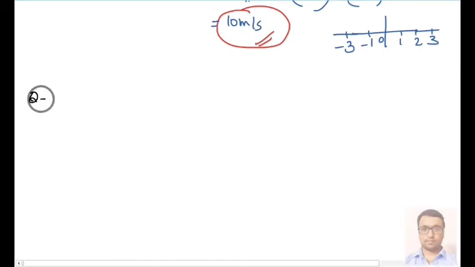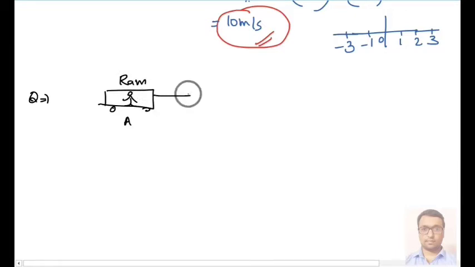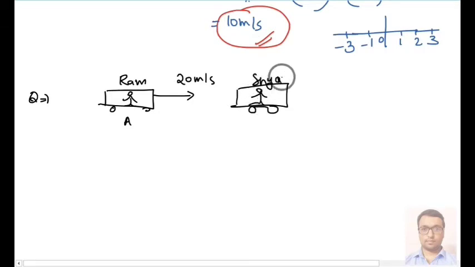Now suppose we take another example. Here we have a vehicle A in which a person is sitting, his name is again Ram, and he is now moving with 20 meter per second. And we have another vehicle with another person whose name is Shyam, and he is moving with velocity of say 7 meter per second.